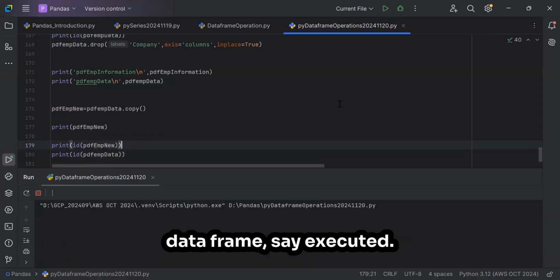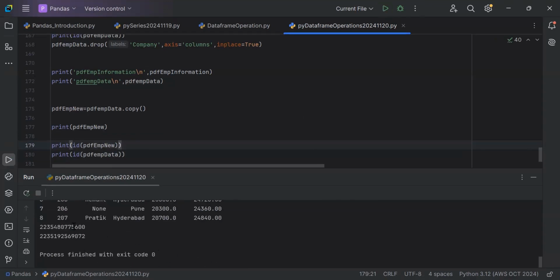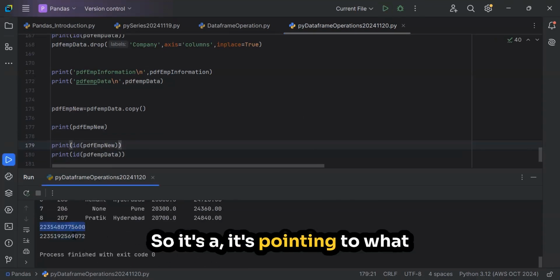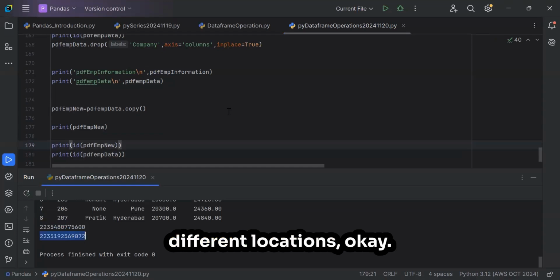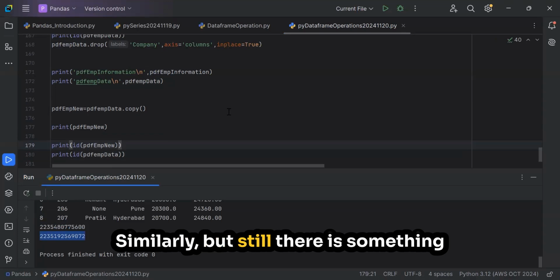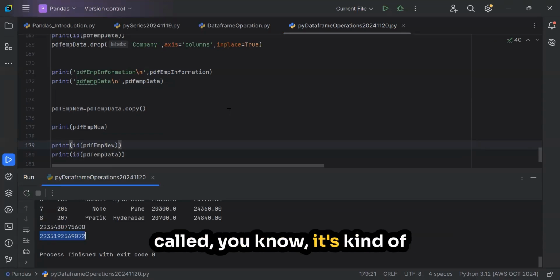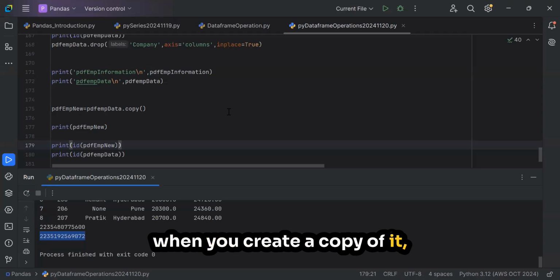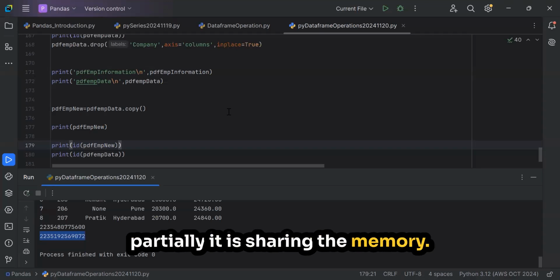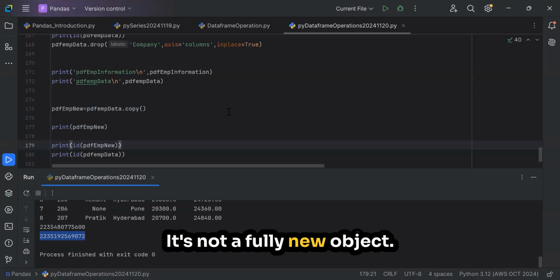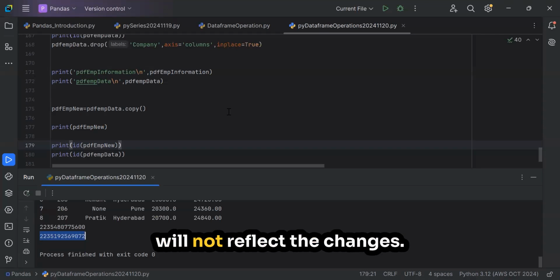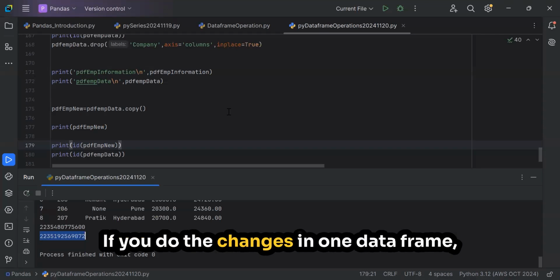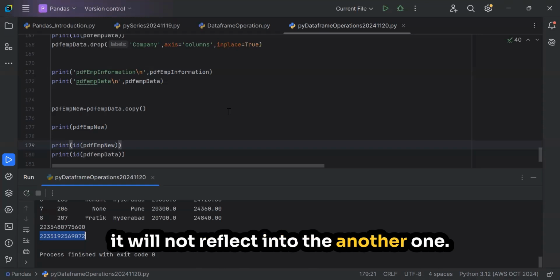Execute it. So it's pointing to what? Different locations, yes. Still, when you create a copy of it, partially it is sharing the memory. It's not a fully new object. Internally it is partially sharing the object, but it will not reflect the changes. If you do the changes in one data frame, it will not reflect into the other one.